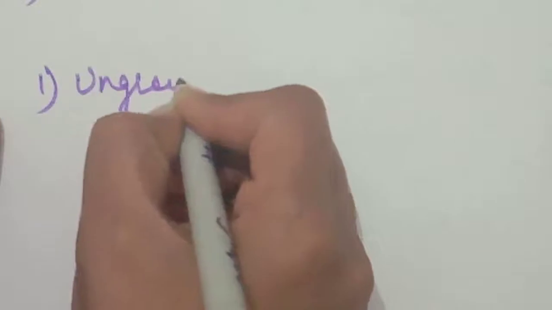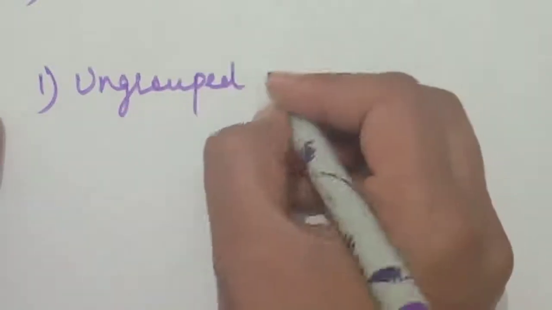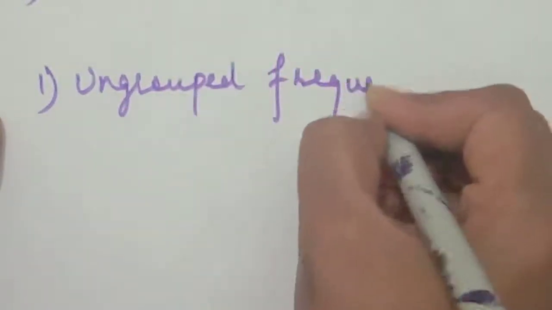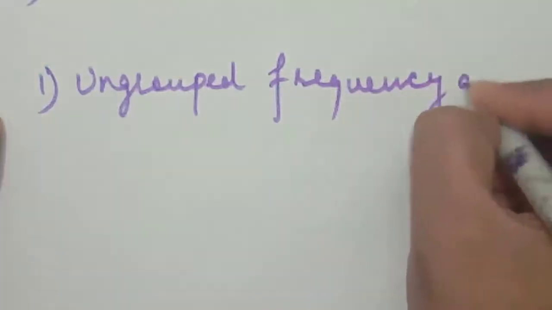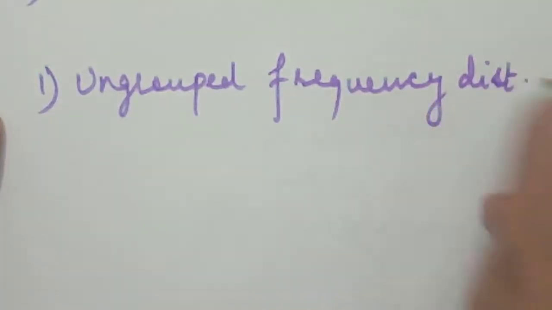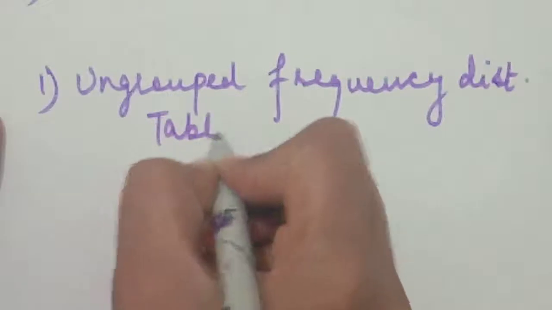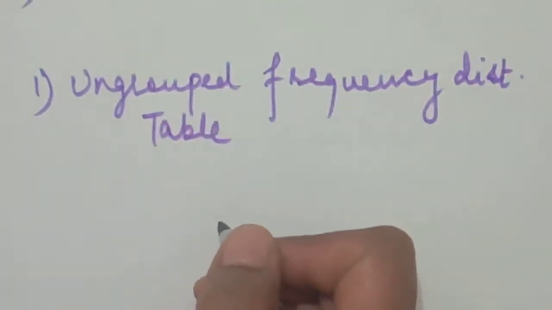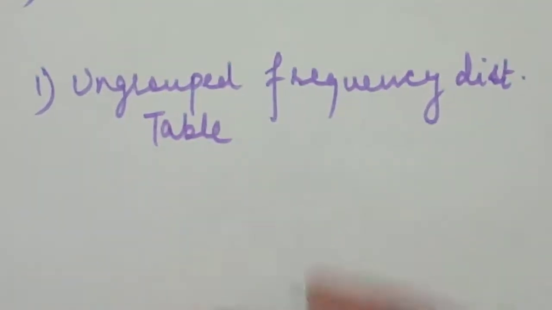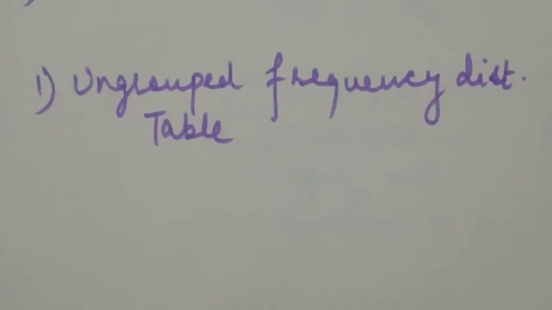First is the ungrouped frequency distribution table. For example, I will take the marks of the students.